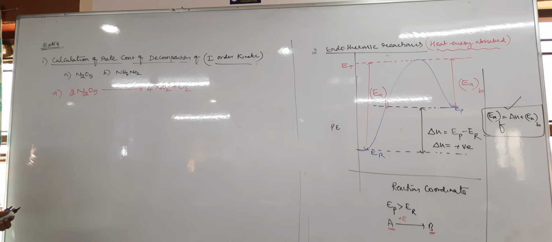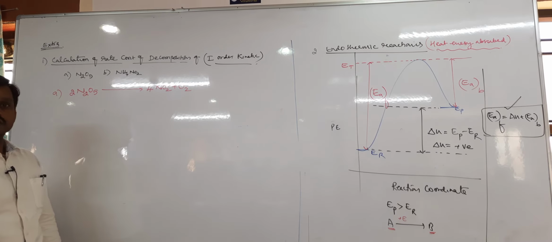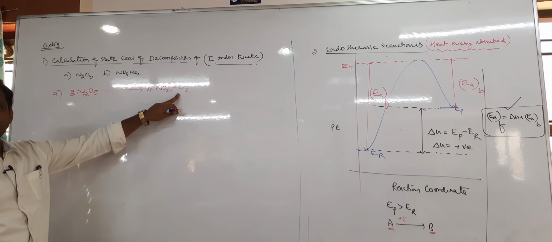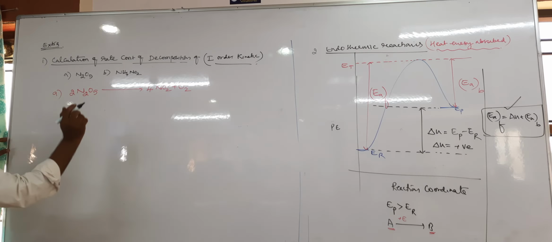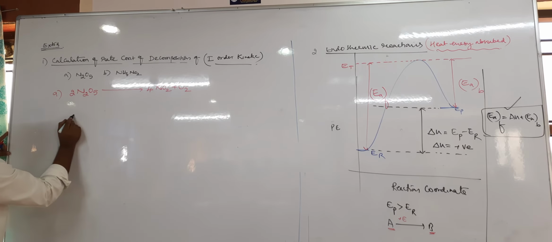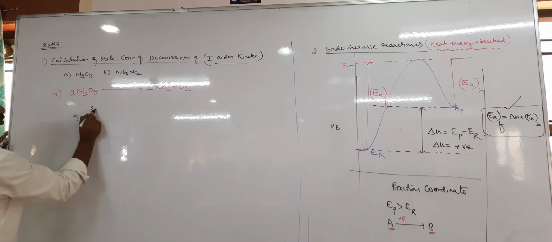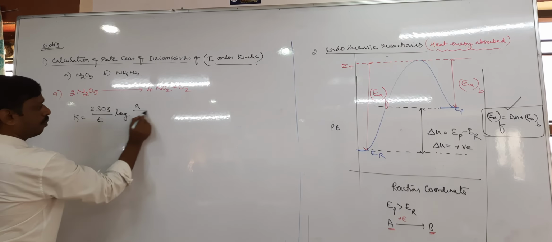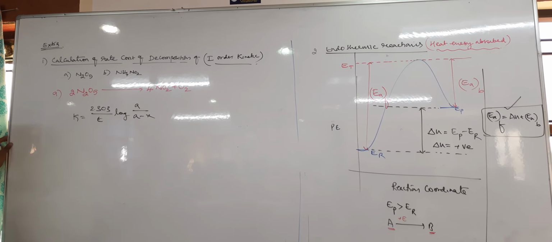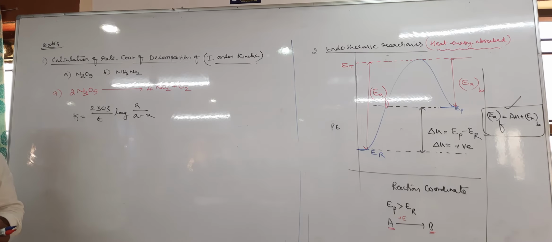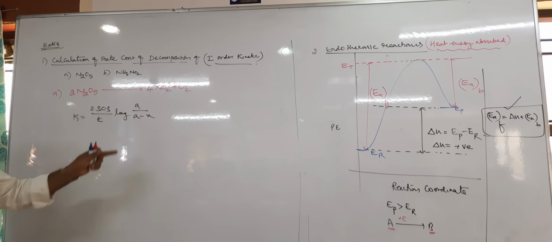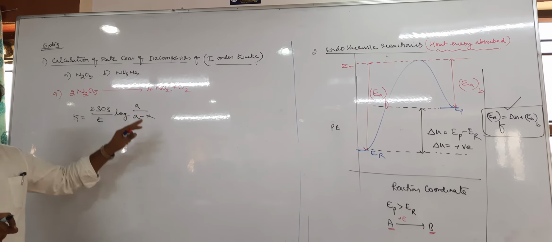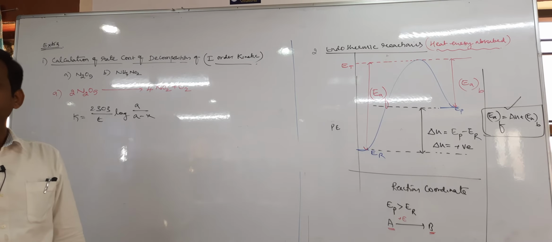Okay, fine. Now we want the rate constant with respect to oxygen. Usually, what is the formula for the rate constant? K equals, for first order, 2.303 by t log a by a minus x, or R naught by R. Where a equals the initial concentration of reactant, and a minus x is the concentration of reactant after time t.